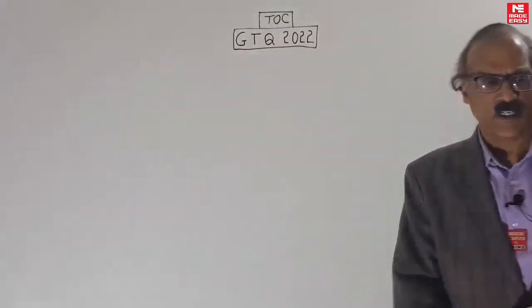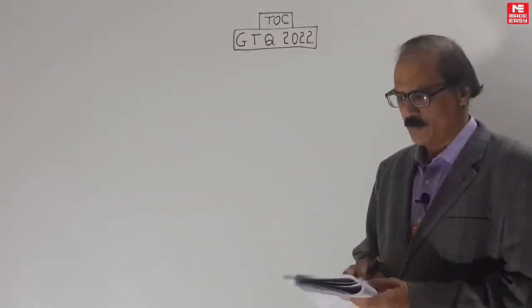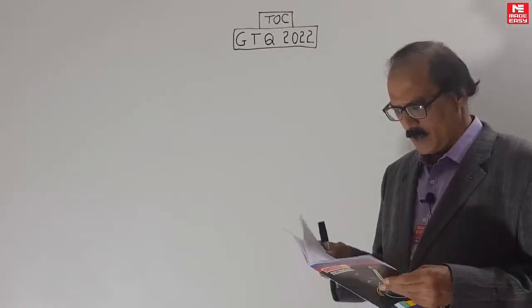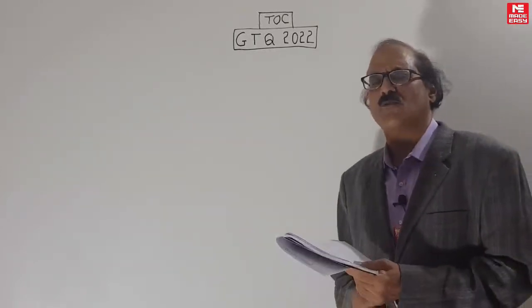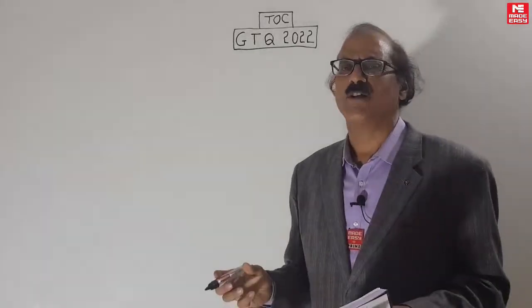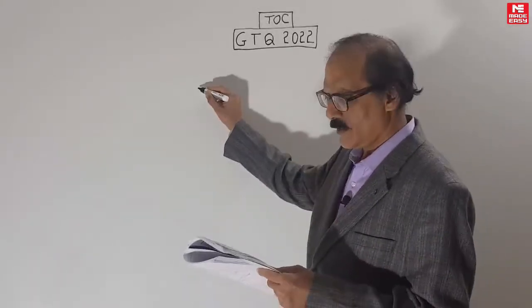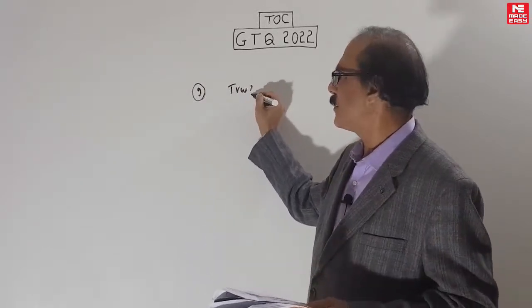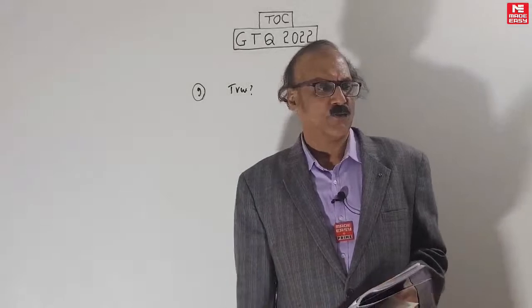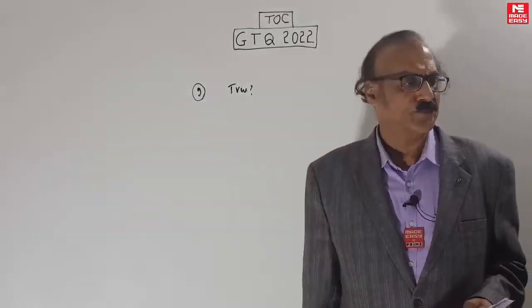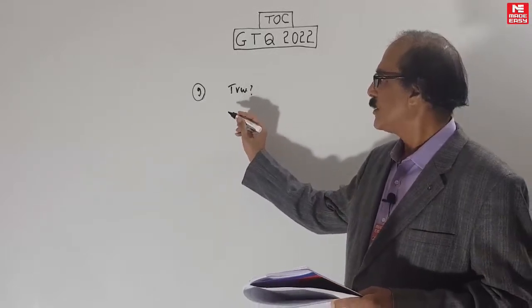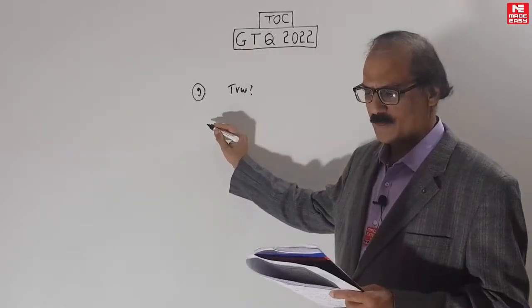And you must remember all the standard concepts clearly. Okay, now let's move to the next one. Question number 9. I have chosen it based on true or false because, on ambiguous and unambiguous grammars, many true or false questions are coming. Be very thorough with the concept. Question 9: which of the following is true? Okay, so let's see what this is.